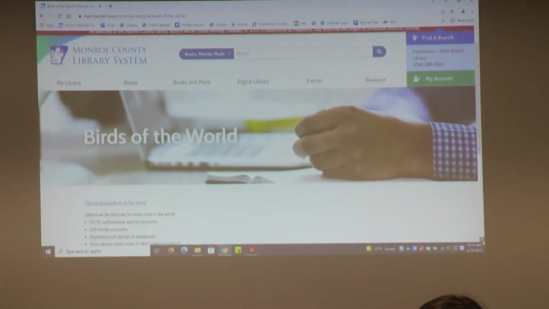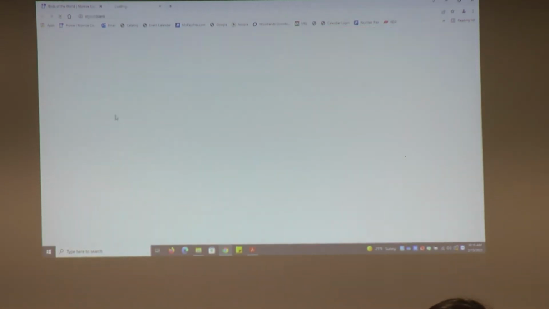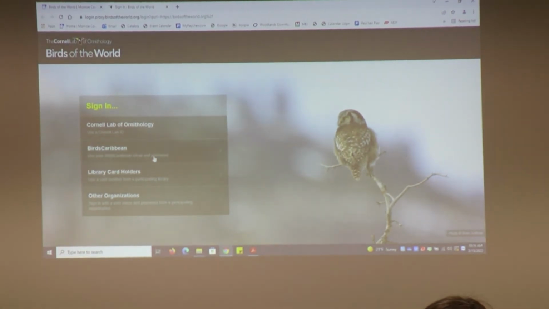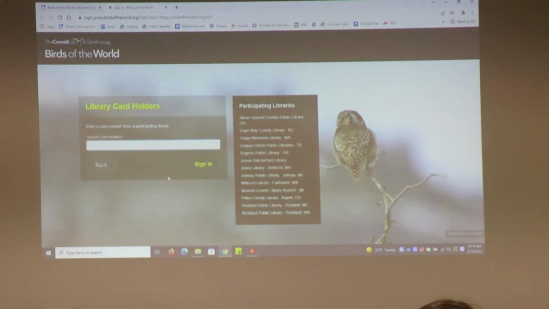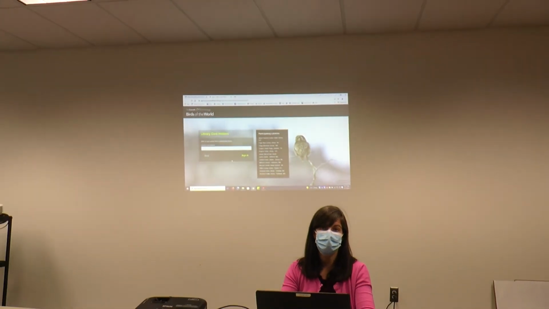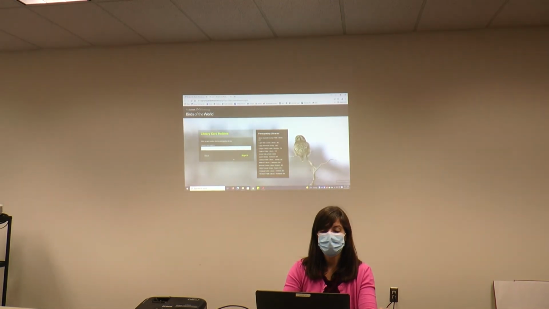It will take you to this page with some information about the database. And then it says click to access Birds of the World. You can click that. On this page, you'll want to go down to where it says Library Card Holders. You can click that. To enter, all you have to do is enter your 14-digit library barcode number. It should start with the digits 25001, and you'll want to enter it with no spaces, all 14 digits together. And once you do that, click Sign In, and you will have access to the Birds of the World database.